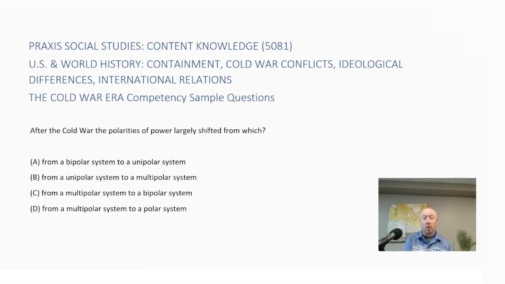So during the Cold War, the major powers of the world were the Soviet Union and the United States. So that was two. So that was bipolar. So we started with a bipolar system. And then after the Cold War ended, the United States became the sole power. So it switched to a unipolar system. So the correct answer here is A.